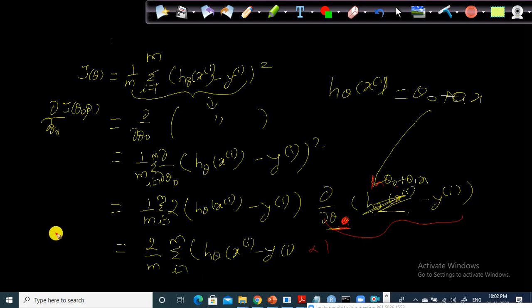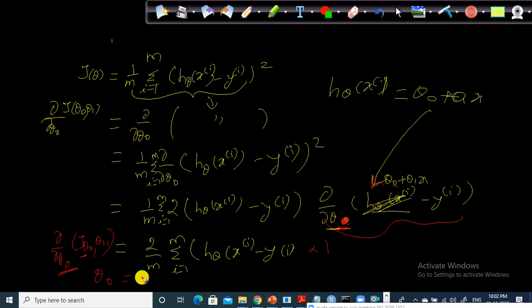So this is dou by dou theta naught of j of theta naught comma theta 1. For theta naught, this is the equation I can write like this, okay?